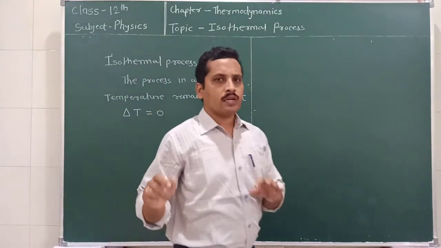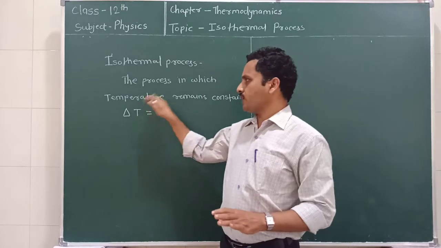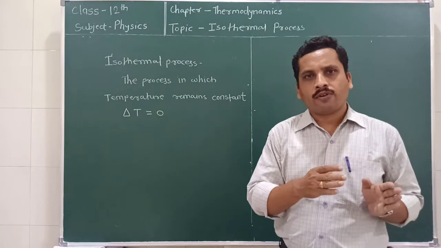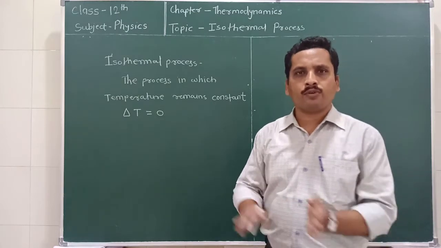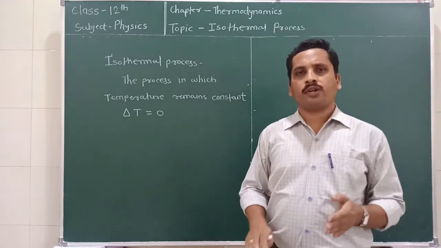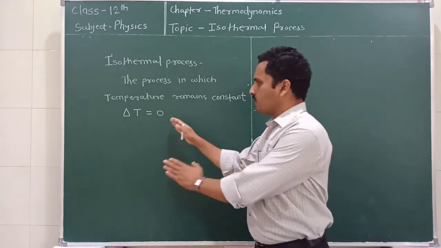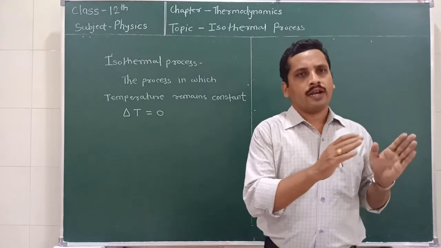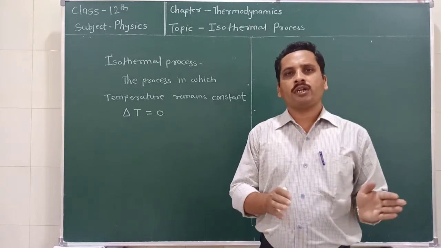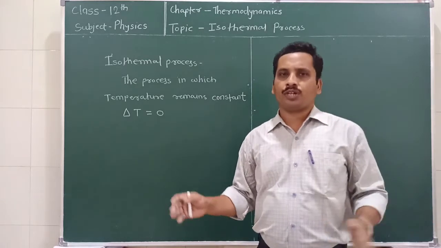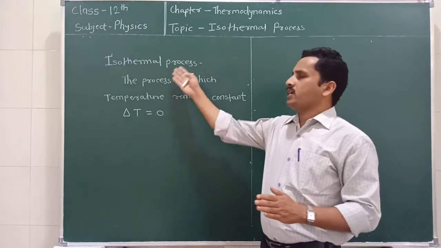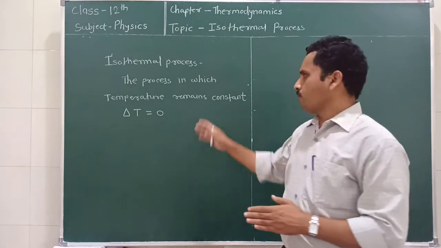So what is the isothermal process? The process in which the temperature remains constant when it is changing from state 1 to state 2. So we can write delta T is equal to 0. It means the change in temperature is equal to 0. Temperature at the initial state, at the final state, and at the intermediate states always remains constant. Such a process is called the isothermal process.